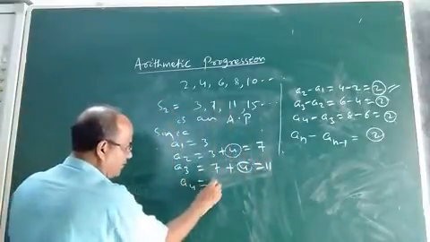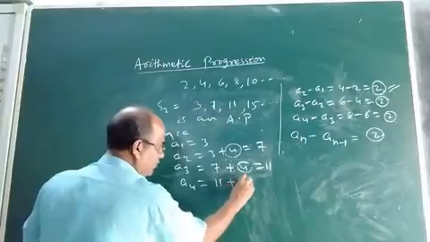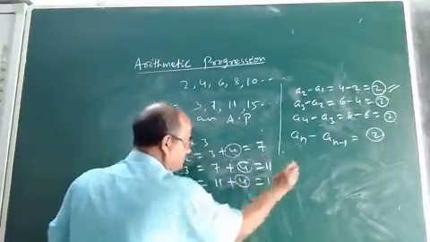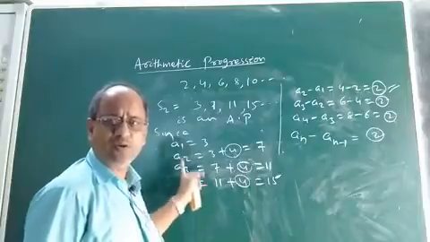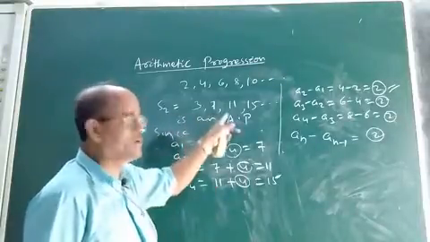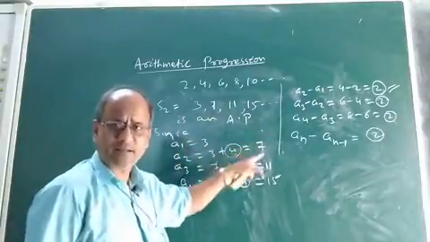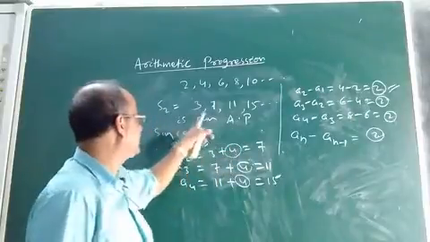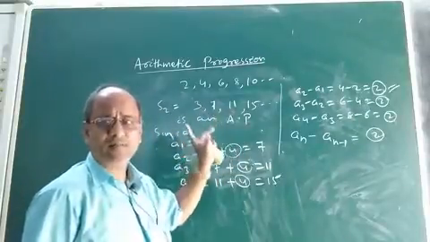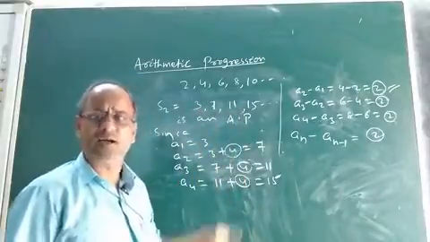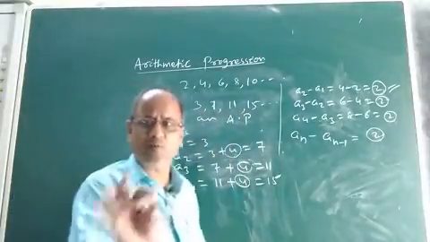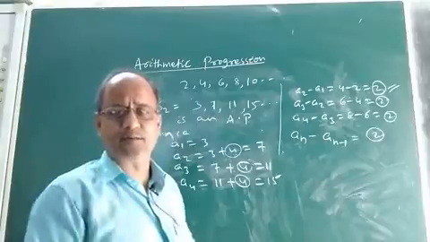Fourth term A4 is 11 plus 4, that is 15. So when we add this fixed constant to each term of the sequence, we get the next term, which means the difference between any two terms in this sequence is the same, and hence this sequence is an arithmetic progression. Children, I hope you understood what is arithmetic progression.